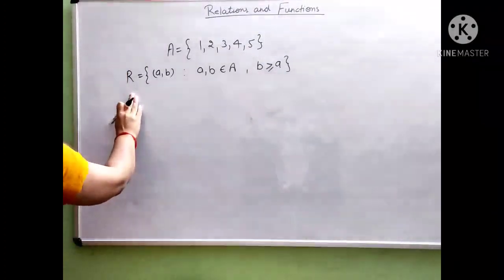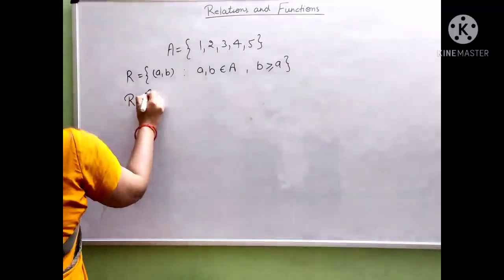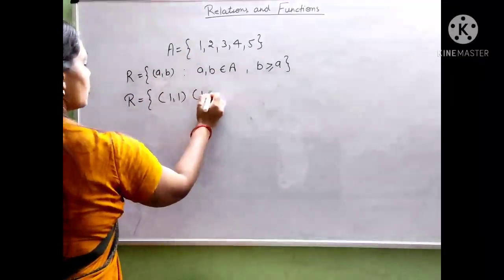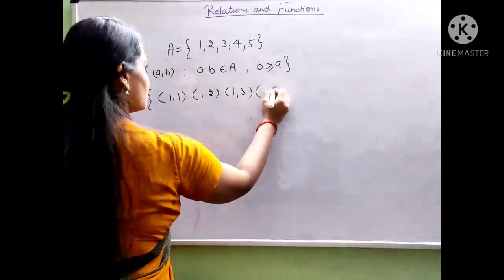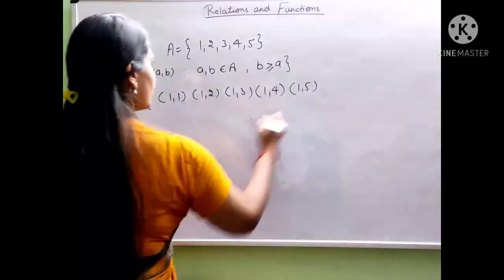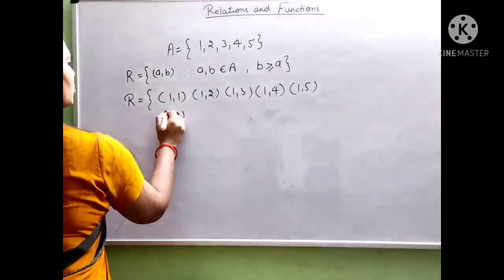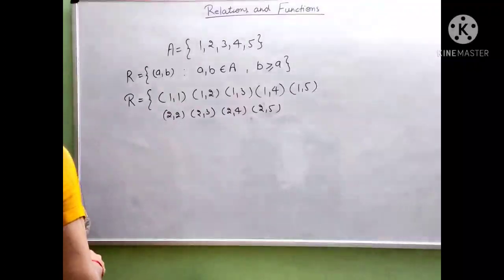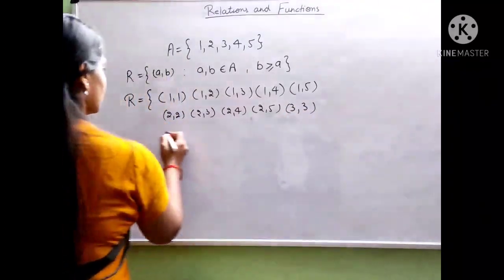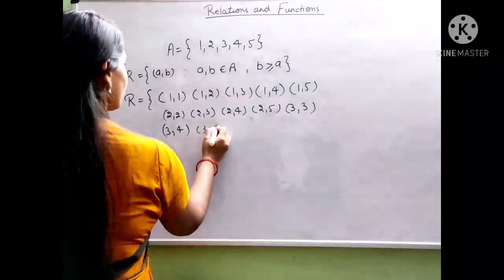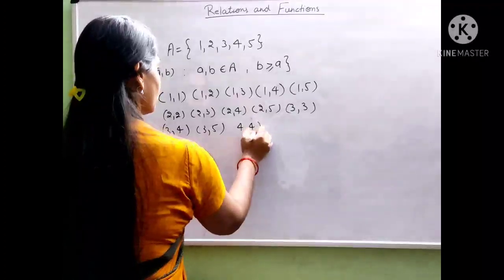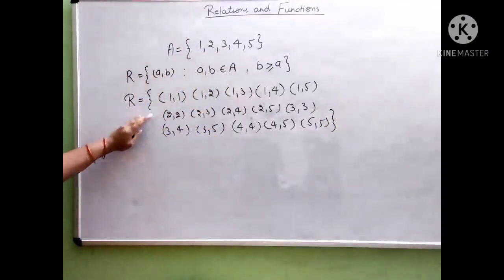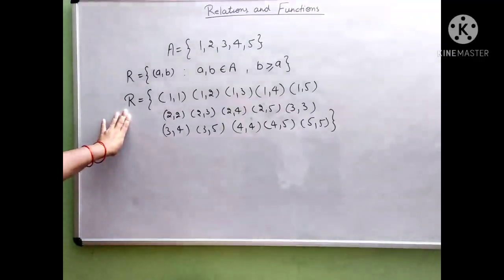So what are the elements of R? (1,1), (1,2), (1,3), (1,4), (1,5) and (2,2), (2,3), (2,4), (2,5) and (3,3), (3,4), (3,5), (4,4), (4,5), (5,5). These are the elements of relation R.